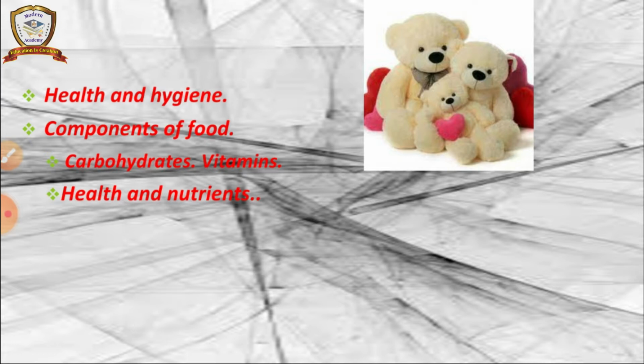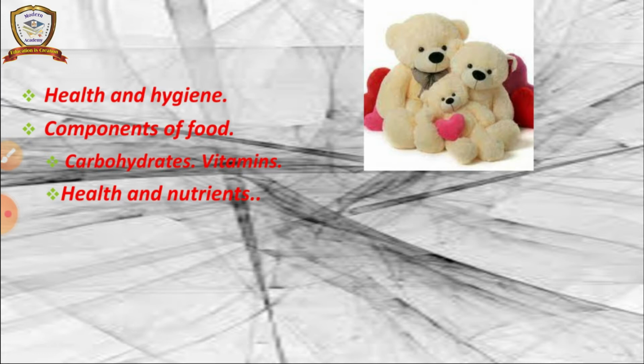What do you mean by carbohydrate? These are the energy giving food. We can find this in rice, fruits, vegetables, wheat, grains, maize, etc. And what are vitamins? Vitamins we can also find in vegetables, greens, egg.